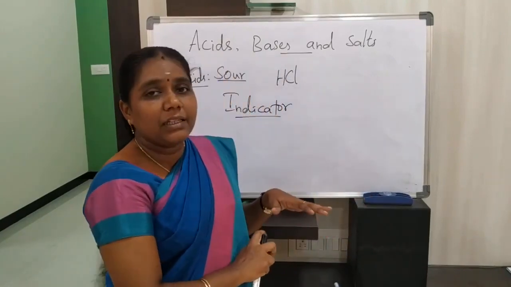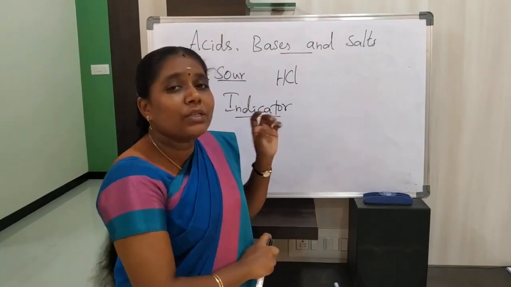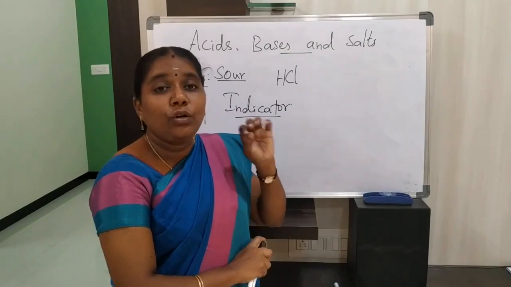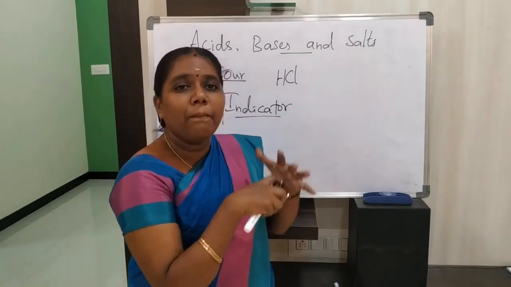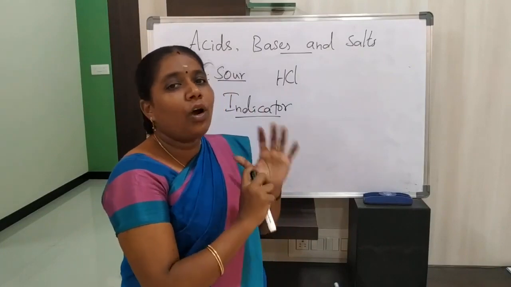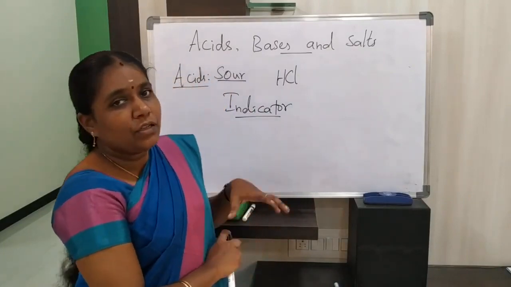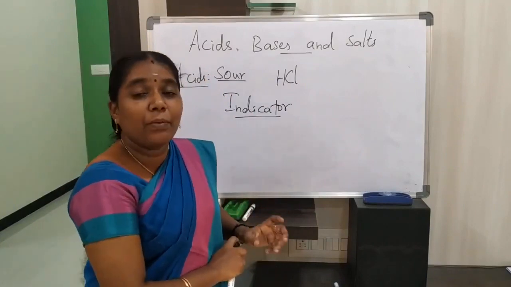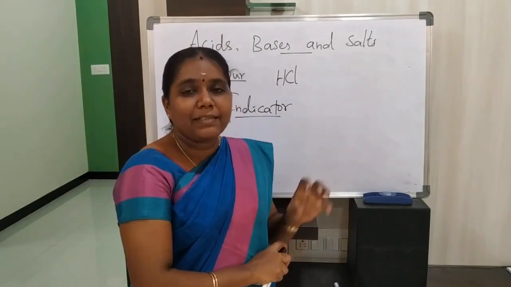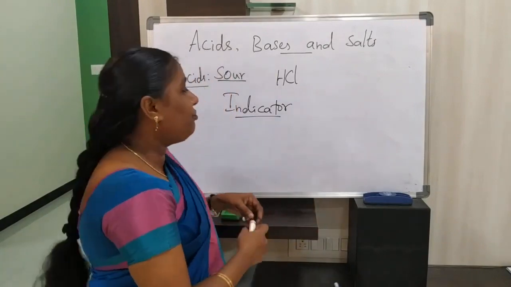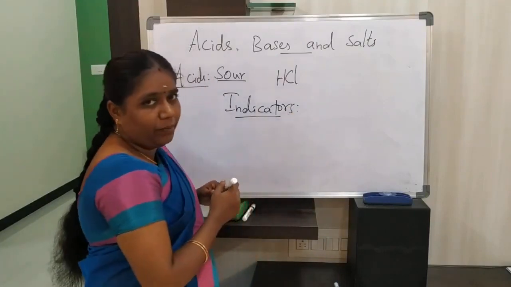Same like this, in chemical substances also, we use some indicators to indicate whether the given substance is acid or base. So, here we are going to use some indicators to identify whether the given substance is acid or base. So, first you have to know about indicators. What is meant by indicator?